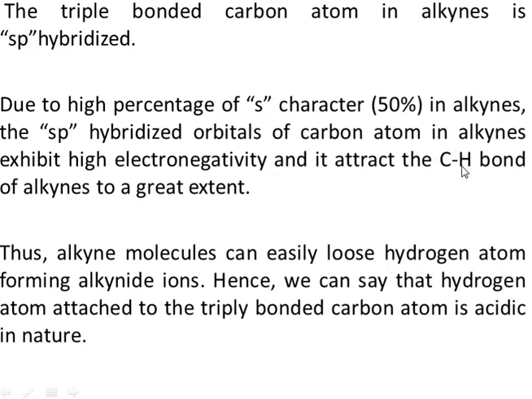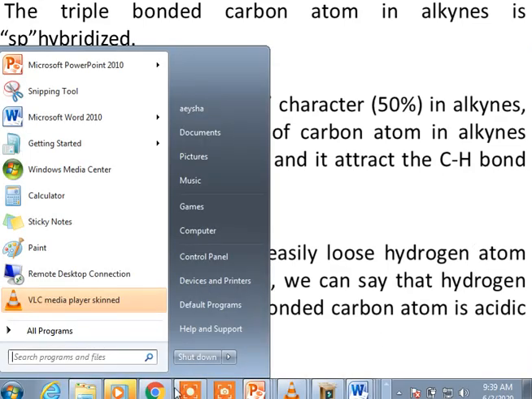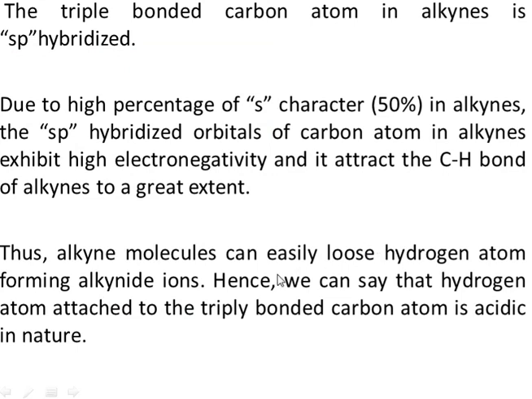As a result, this hydrogen becomes electronically deficient and more acidic, so because of the increased acidity of this hydrogen, it can be easily lost.